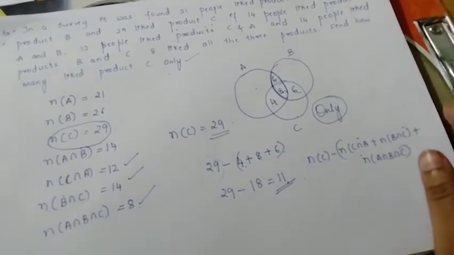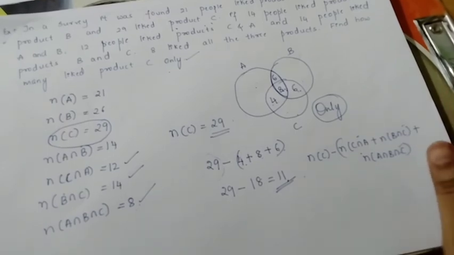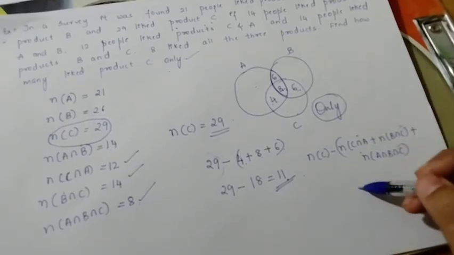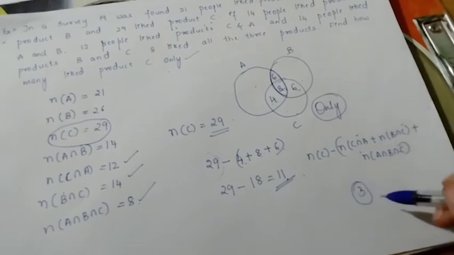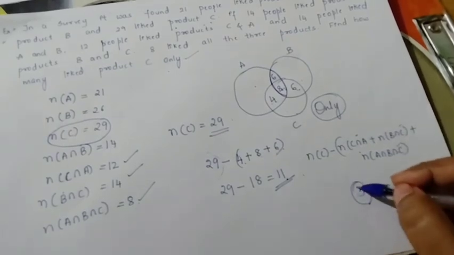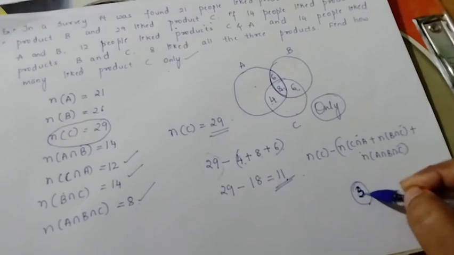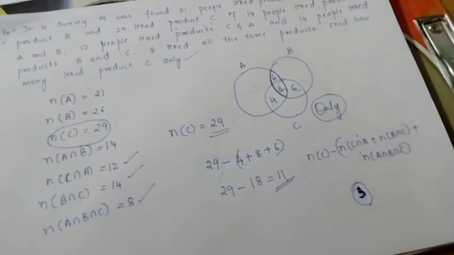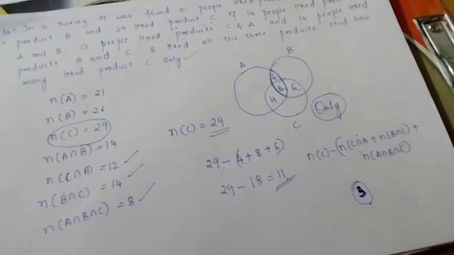So this completes overall the chapter set theory, with these 3 miscellaneous examples. These 3 examples whatever I have solved, please practice them well. For 3 marks, they may ask any one from that. And remember that there will be no outside questions. All the questions will be asked from your NCERT textbook only from your examination point of view. Miscellaneous also they may ask or may not ask.